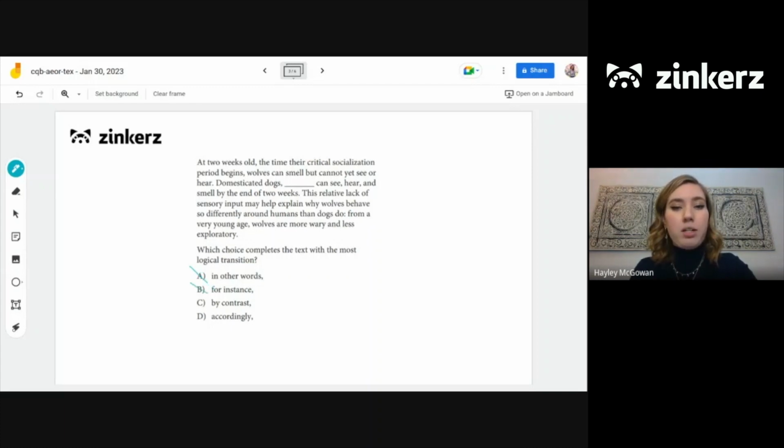C, by contrast. Are we drawing a contrast here? Are we talking about two different things that are being compared? So yes, C is definitely going to be our right choice here. We have the dogs and the wolves that are both 2 weeks old. Wolves can only smell, but dogs can see, smell, and hear. So we're definitely drawing a comparison, contrast between them. So yeah, C is going to be your best choice.